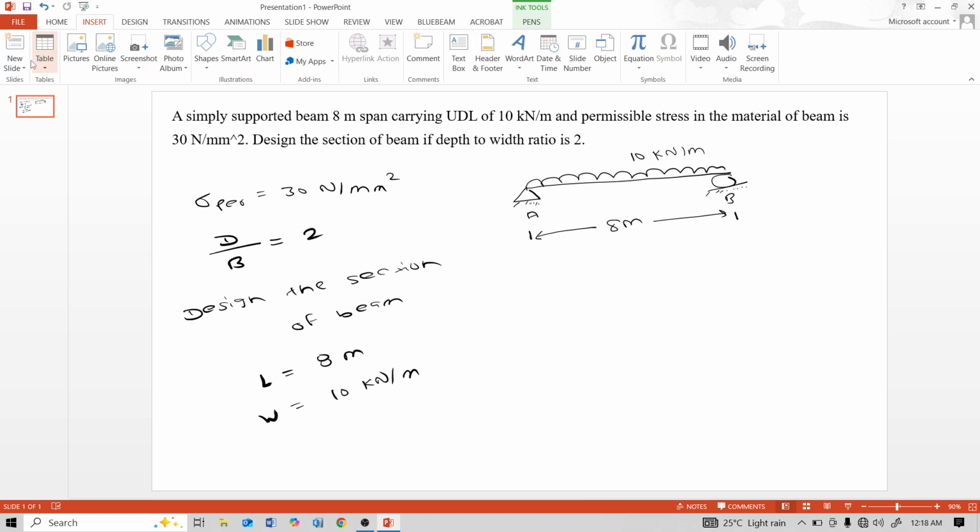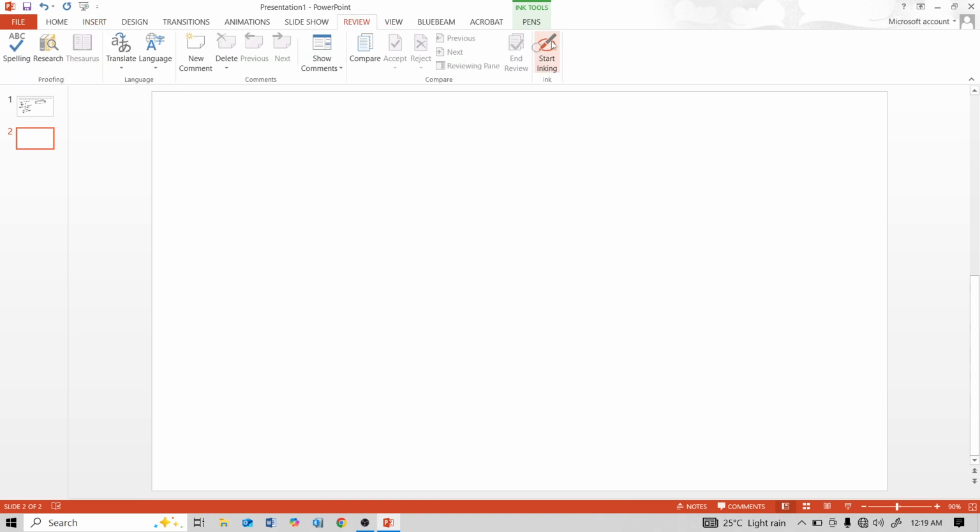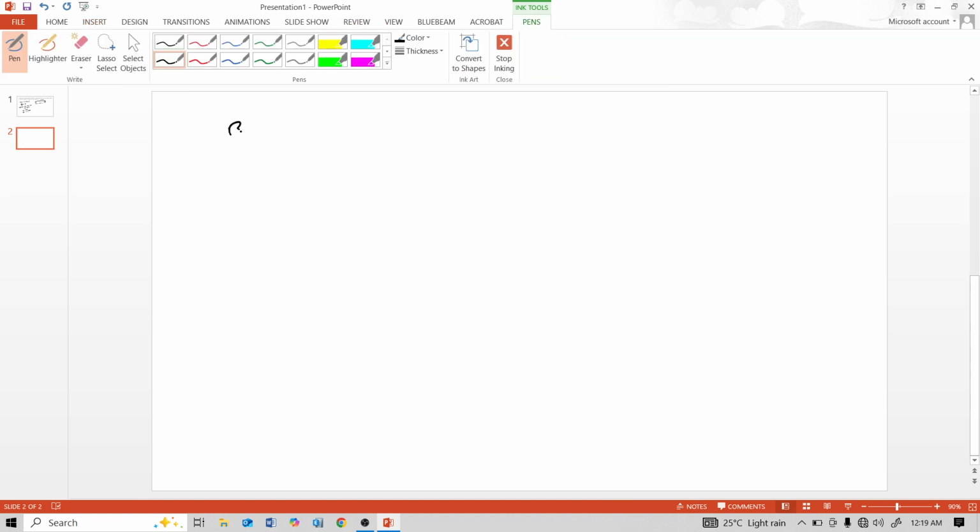So for solving this numerical, first consider bending moment for this simply supported beam. Bending moment for simply supported beam is WL square by 8. And in this numerical, W is 10 kN per meter multiplied by length is 8 meter and divided by 8. That means 80 kilonewton meter is bending moment for that simply supported beam.